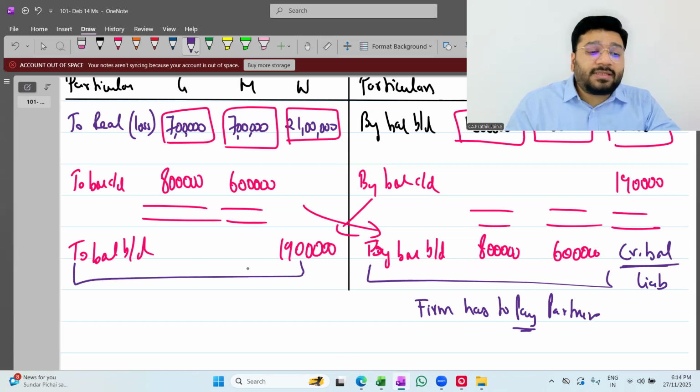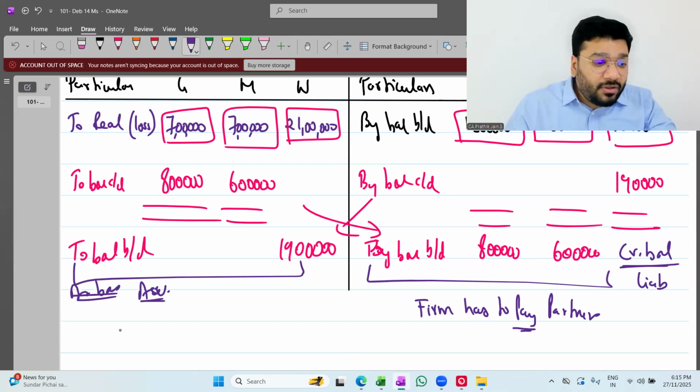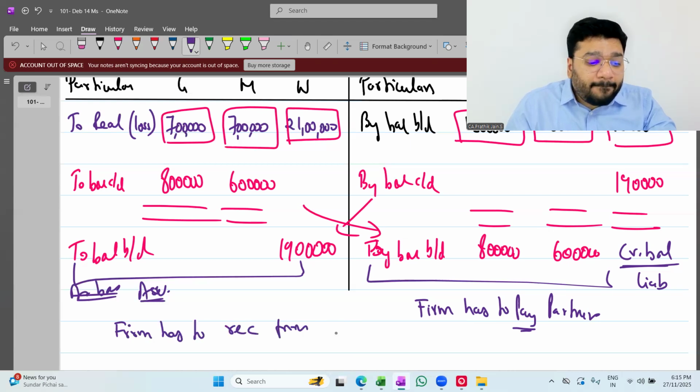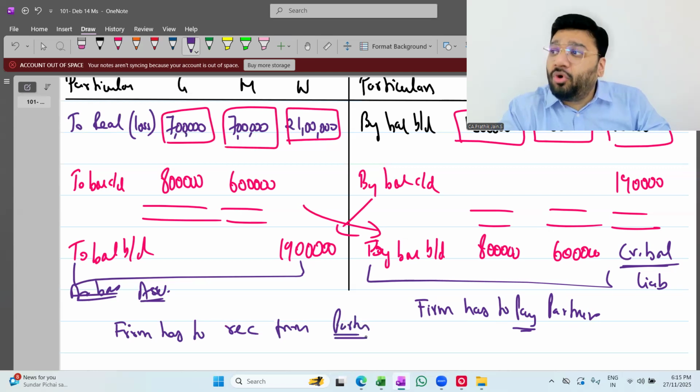If the balance brought down is coming on the debit side, what balance is it? Debit balance. Debit balance means what? Asset. What is an asset? Anything that we own is an asset, or anything that we expect to receive in future is an asset. This is the expectation to receive from the partner in future. So the firm has to receive from the partner. Okay, not okay?